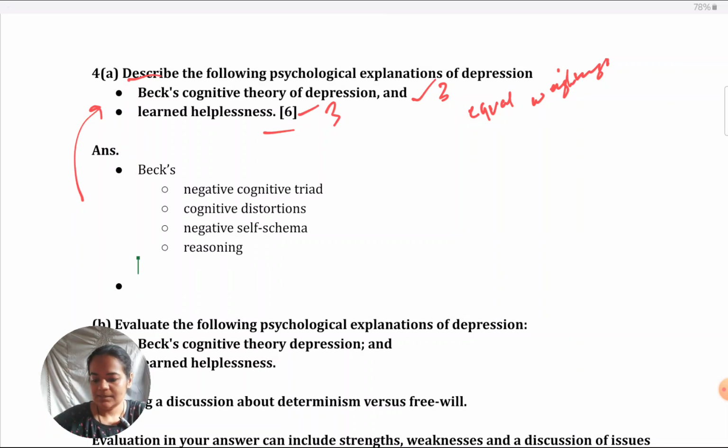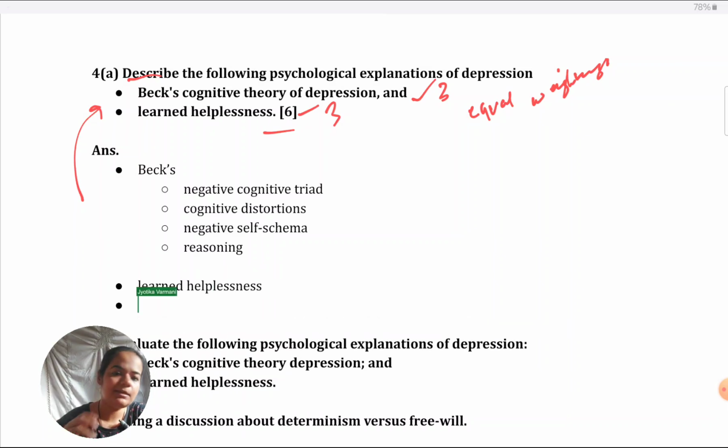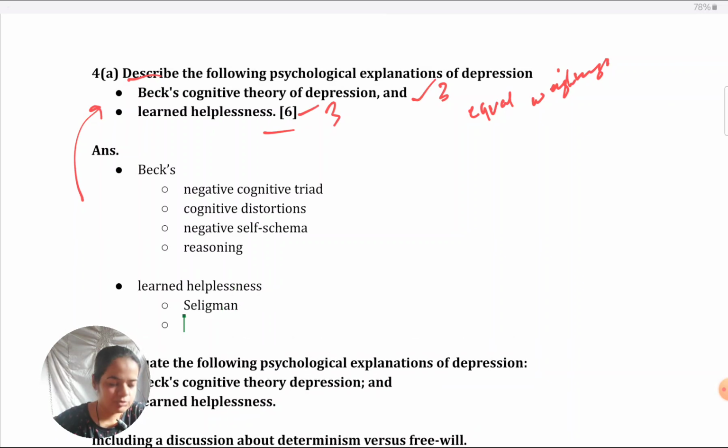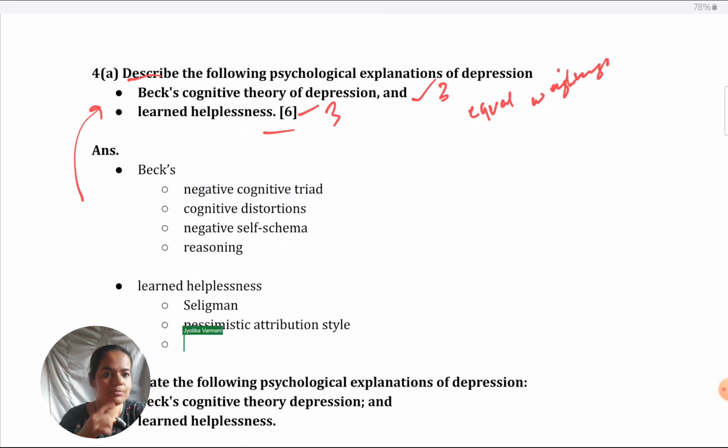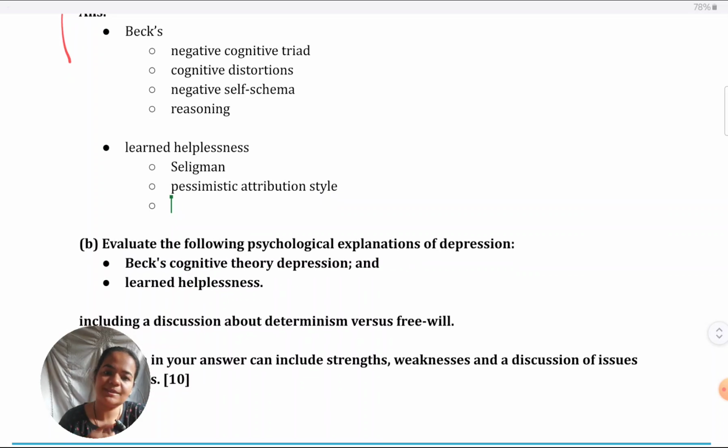For learned helplessness, mention the name of Seligman, they haven't. So just mention who has given the theory, what is the core principle, what did he mean by learned helplessness, define that. Then, most important for this one is to talk about pessimistic attribution style. That is at the core of depression. That is why depression develops, according to Seligman. So you must explain what it is, including all its facets, internal, stable, and global attribution. You have to explain all of that.